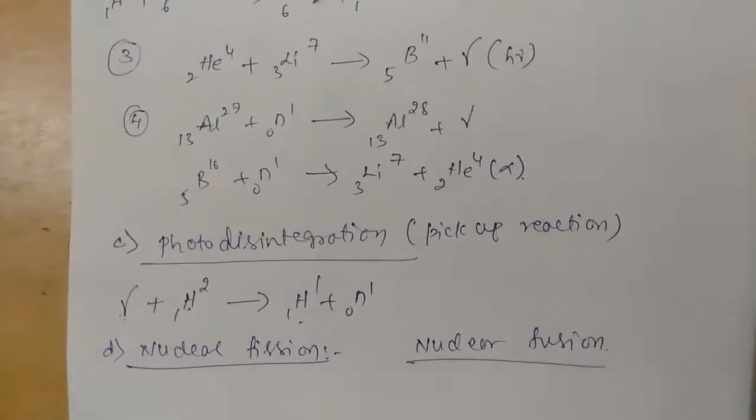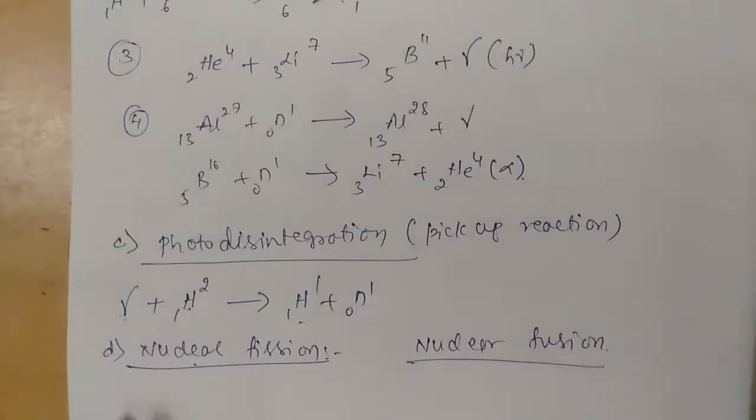Of course, in both reactions there is emission of energy. In the case of nuclear fission there will be emission of 2 or 3 neutrons, and in the case of fusion it is combining lighter nuclei.